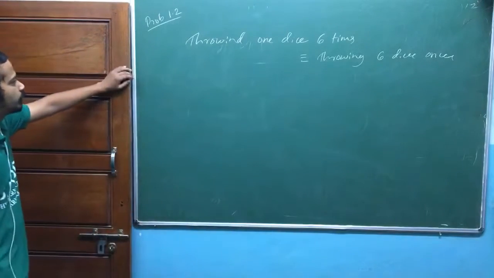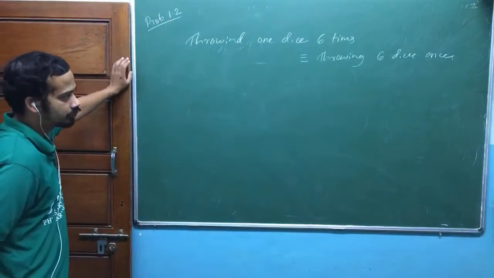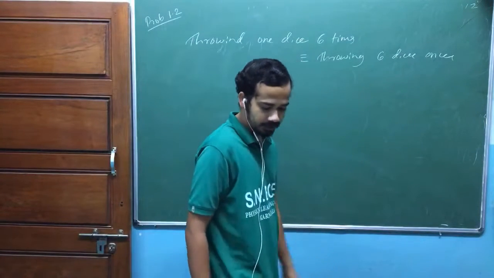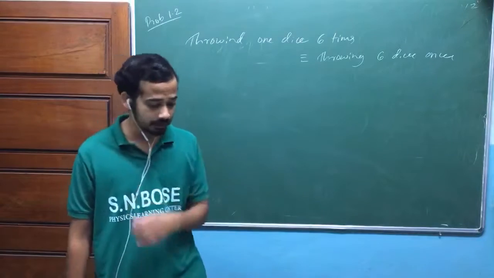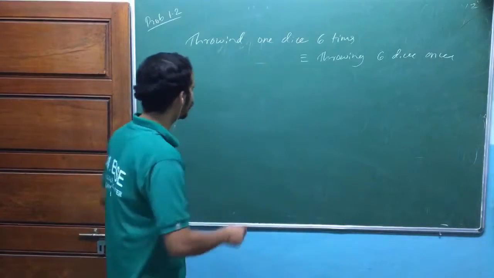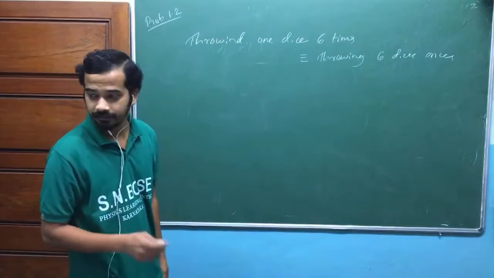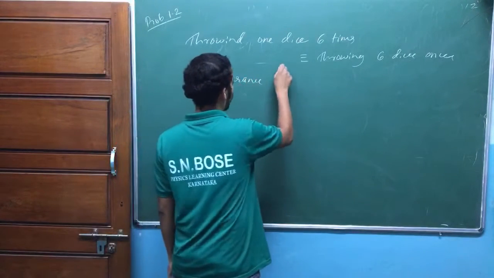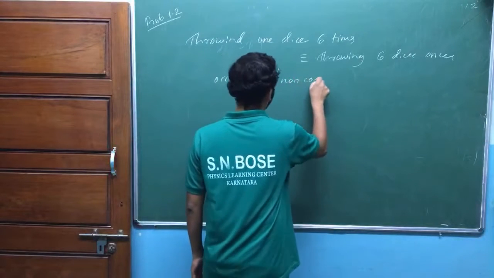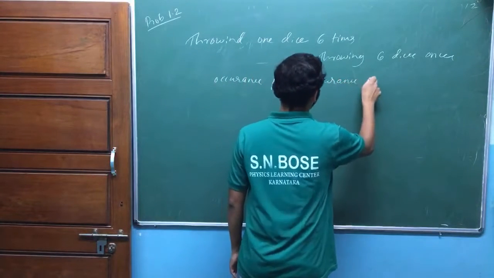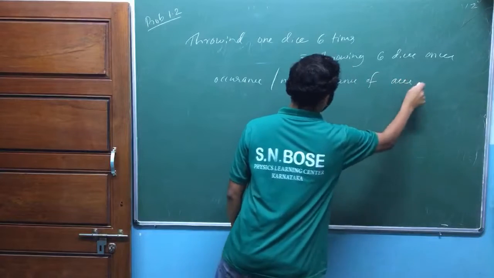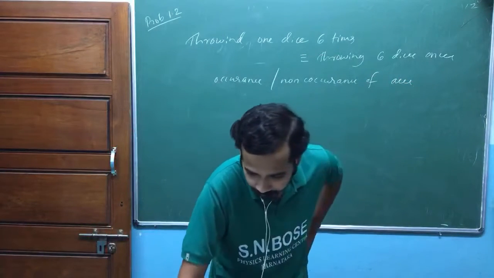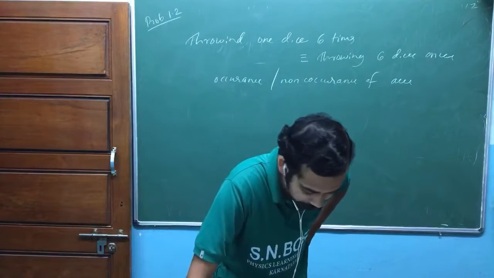Now throwing one dice 6 times is equal to throwing 6 dice once, so I can apply my binomial distribution. How did I get that I can apply binomial distribution? He is talking about occurrence or non-occurrence of an ace, isn't it? In the question it is occurrence or non-occurrence of an ace. Whenever we have this kind of situation, we can apply binomial distribution, isn't it?